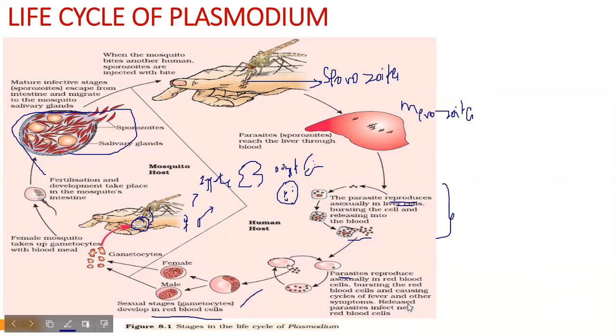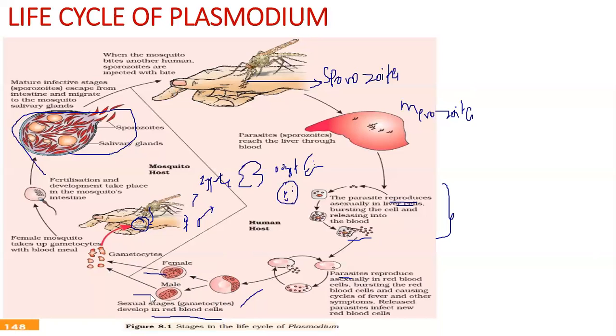So here are the symptoms where you can notice fever and chills. Okay. And in the red blood cells, there might be a sexual stage. After replicating so many times, it undergoes a sexual phase where there are female and male gametocytes. But where does the fusion of these occur?